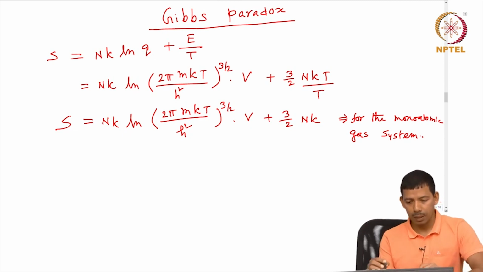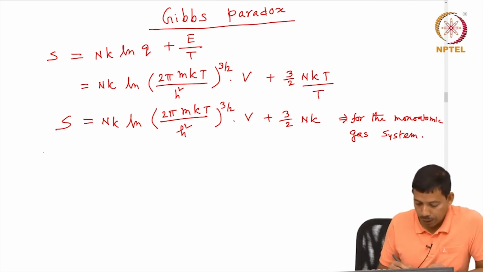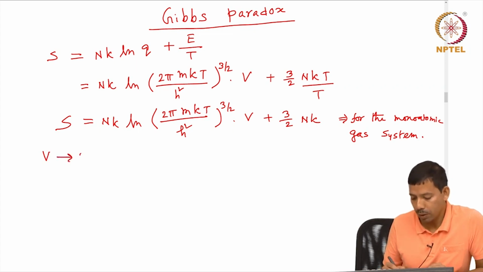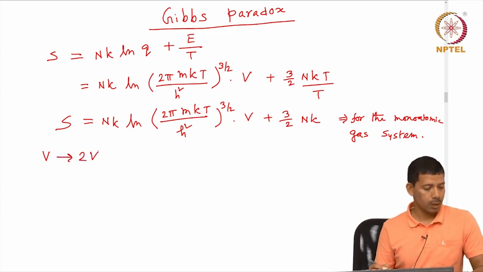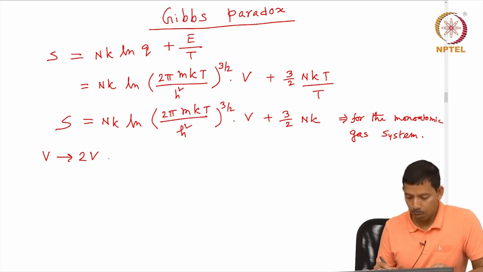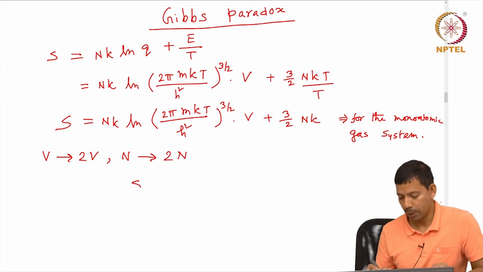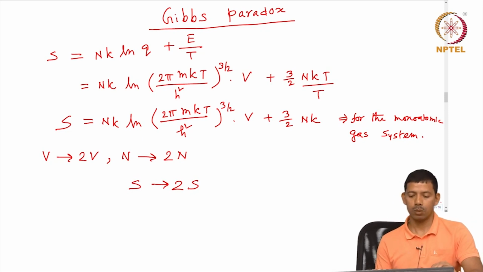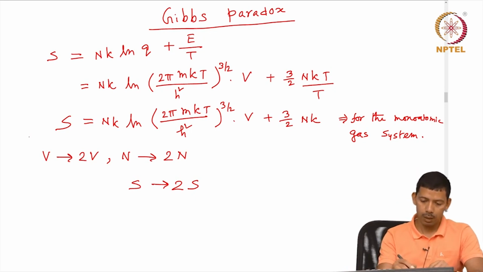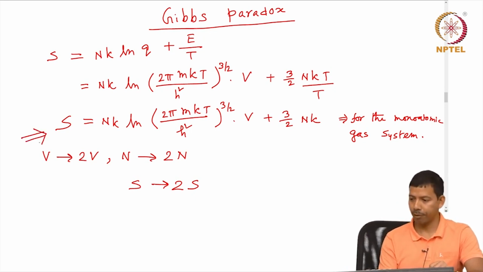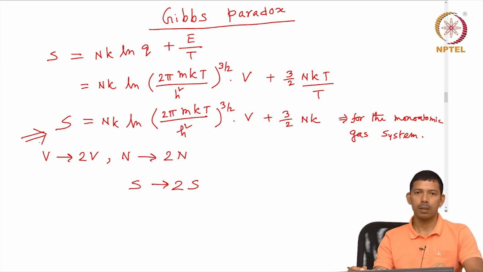So, if I increase the volume of the system to 2V, and the number of particles from N to 2N, my entropy S should reach 2S, right. So, let us see whether this expression of entropy for the monoatomic gas system holds this or it is breaking.